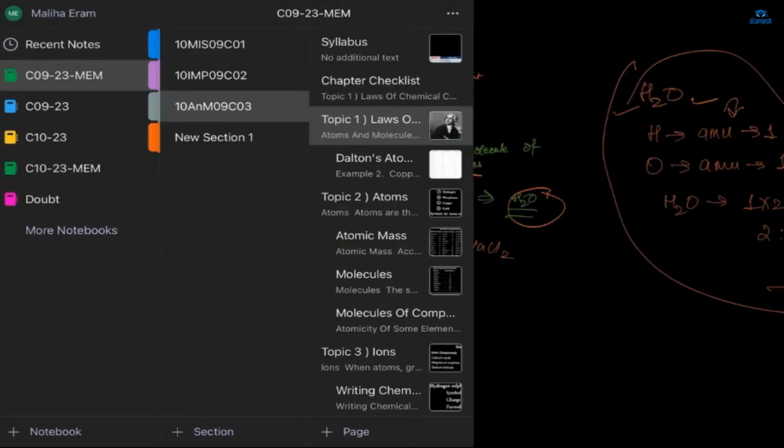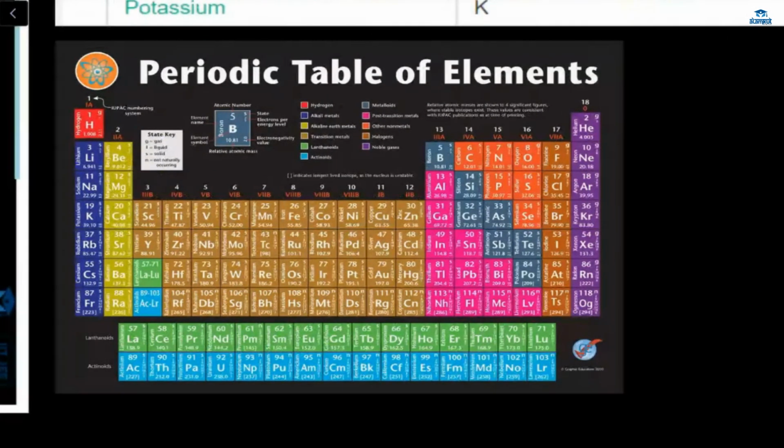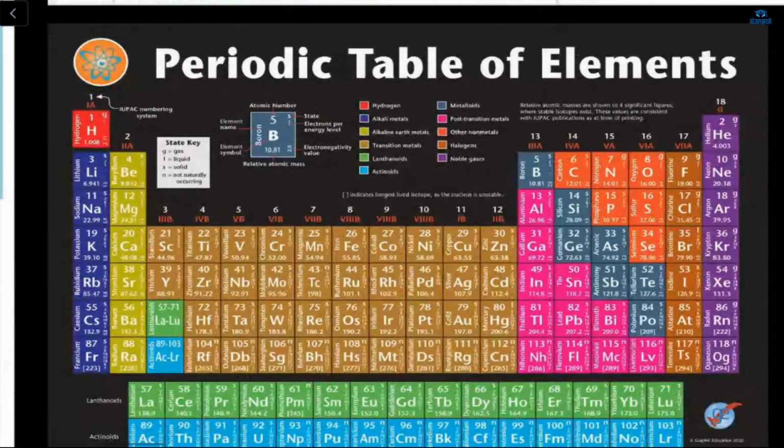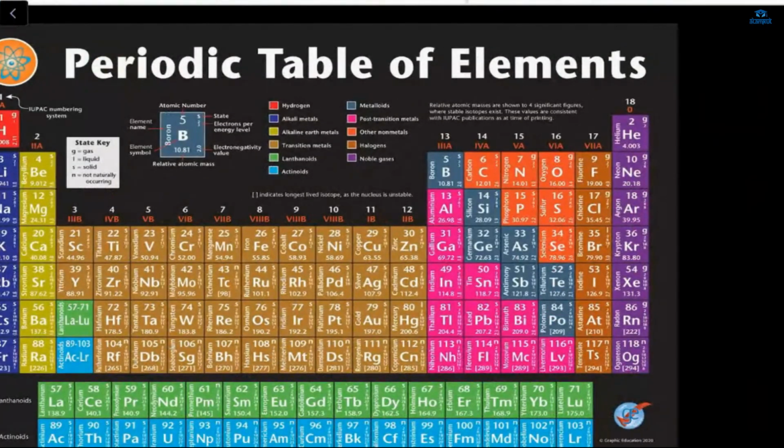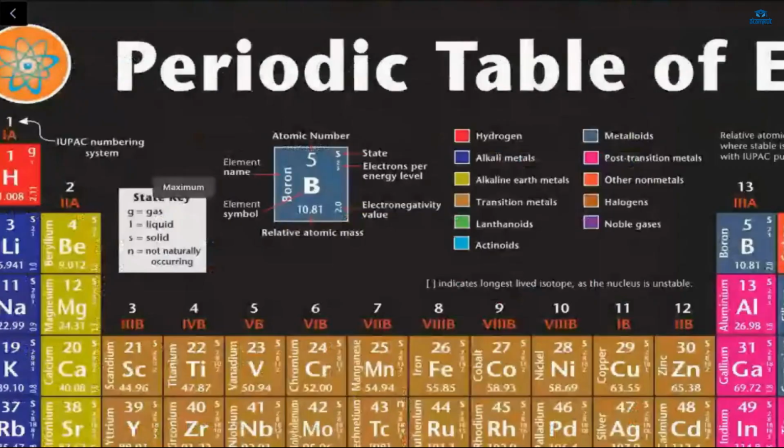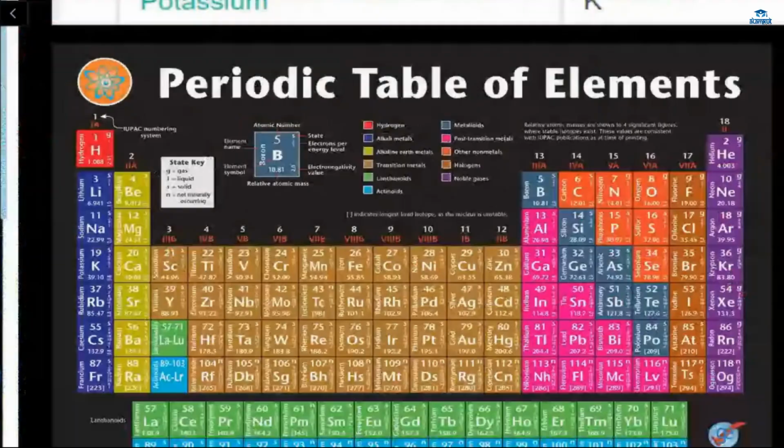Now first let me see this one. This is the best periodic table I got. See, like this, for example, this is boron. This is what the upper side is.